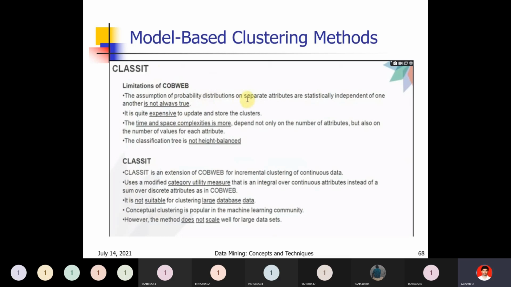Next, it is not suitable for clustering large data sets.